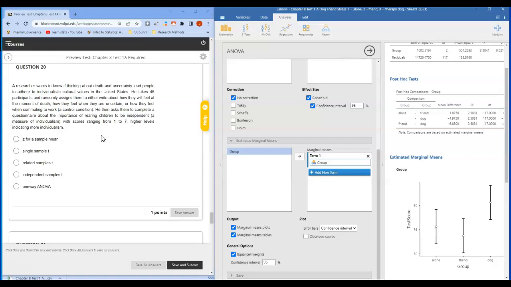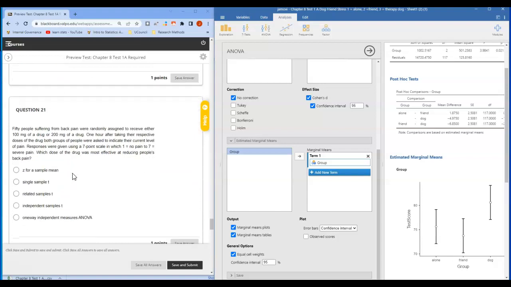So in this case, we're going to be comparing scores on this individualism measure across these different groups: moment of death, uncertain, or commuting to work. There are 3 groups, and anytime we have 3 groups, it's a one-way ANOVA that we're working with.